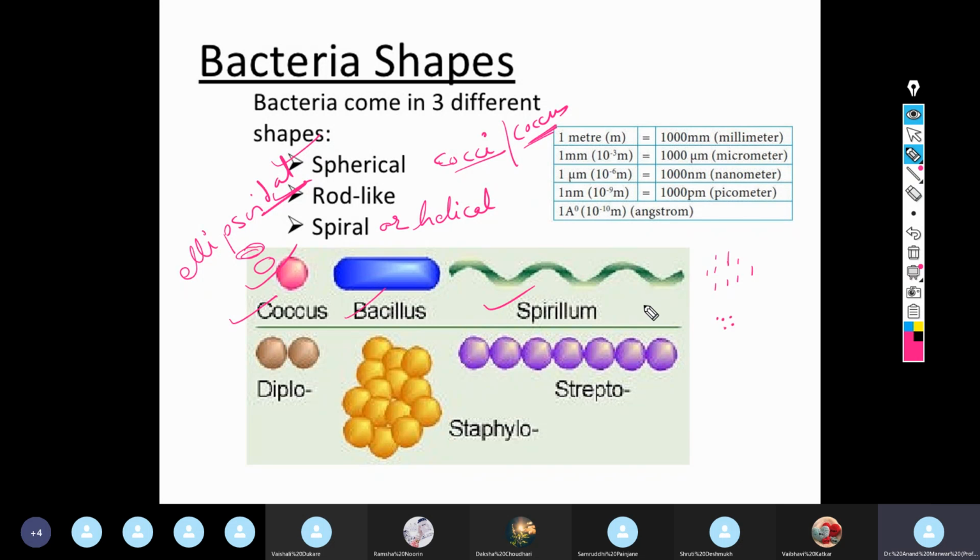Among these, rods show considerable variation in length and width ratio. Some of the rods are very small in size, their length is less and their width is also less. Such rods, which are very small in size, are normally referred to as coccobacilli.